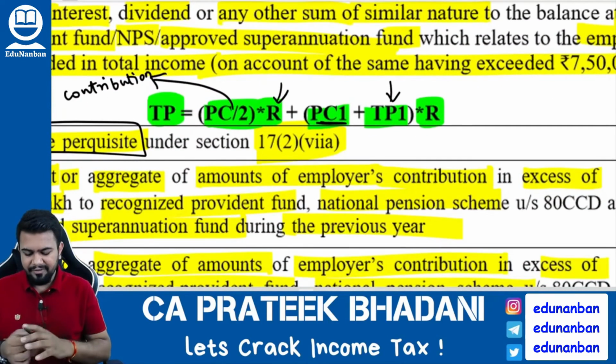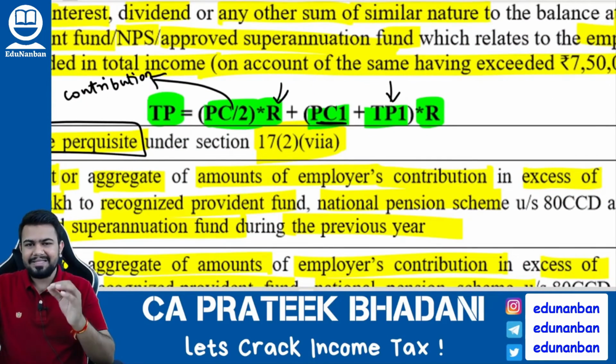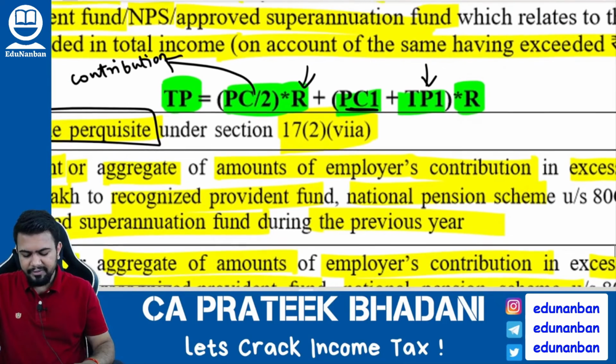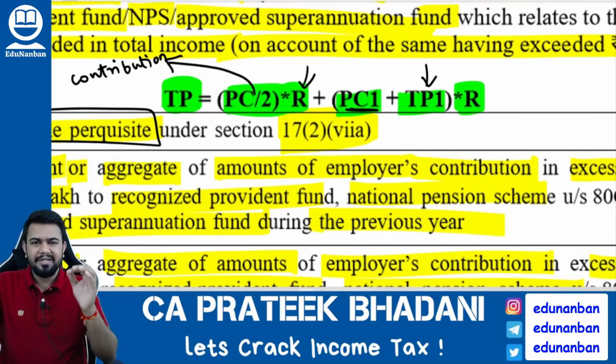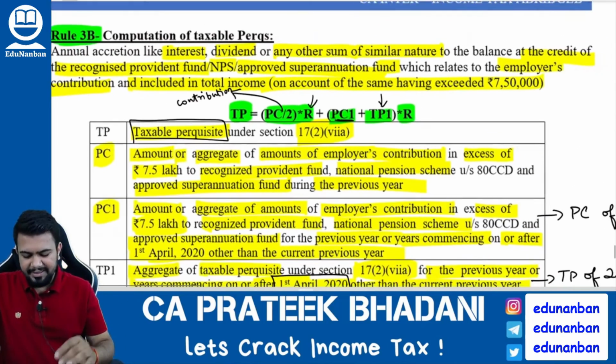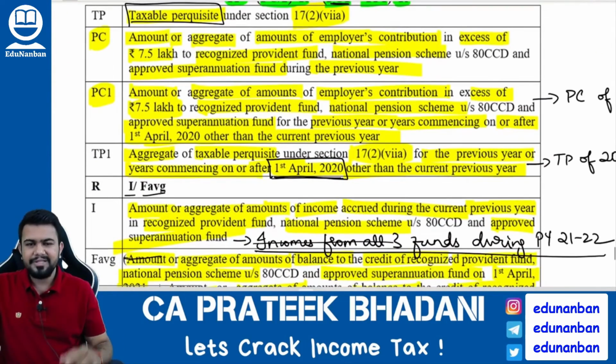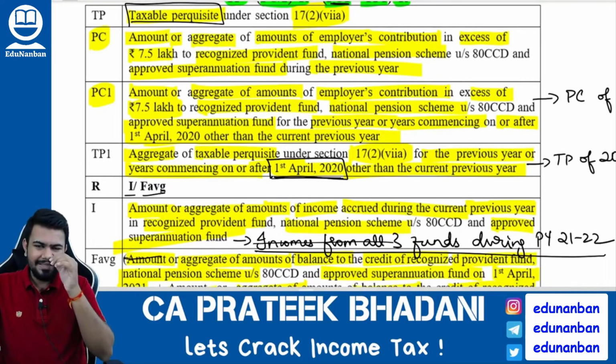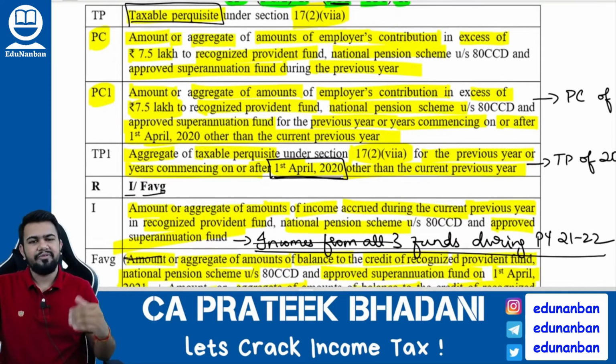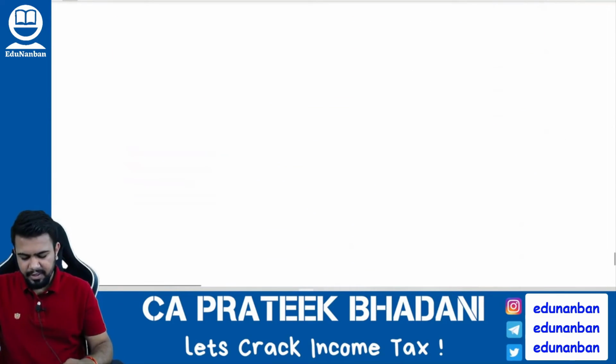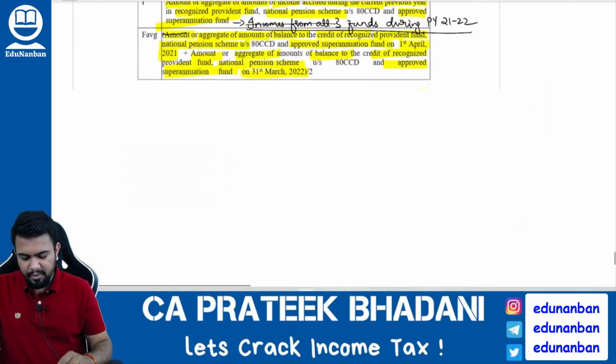So now let me repeat the formula. How to calculate the taxable perquisite? Taxable perquisite is equal to PC divided by 2 multiplied by R, plus PC1 plus TP1 multiplied by R. Like this you have to find out the taxable perquisite. If you are solving one question that is there in the study material relating to this concept, you will be even more clear. Now let us talk about one more section.